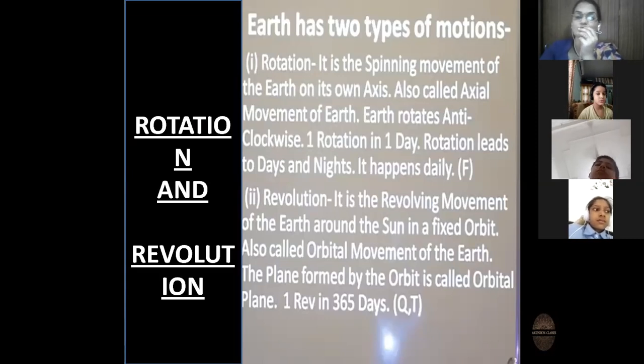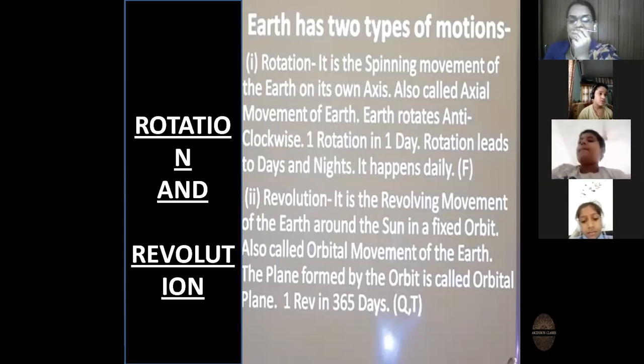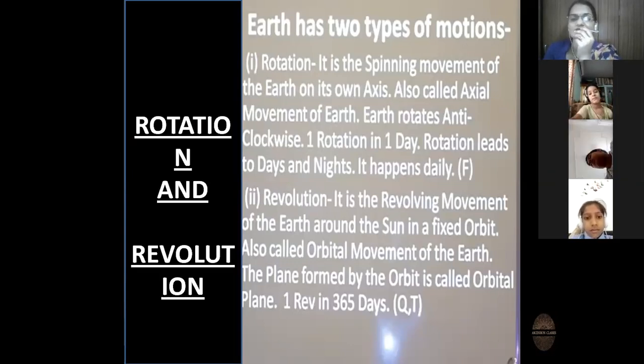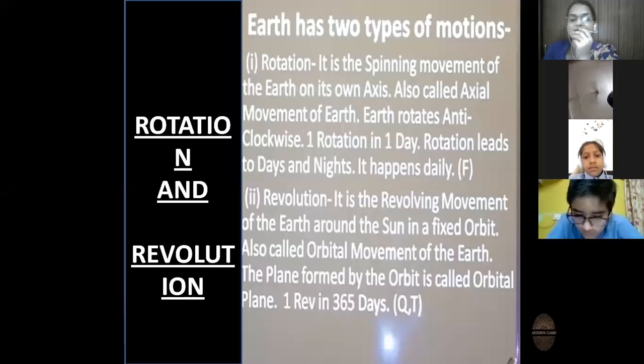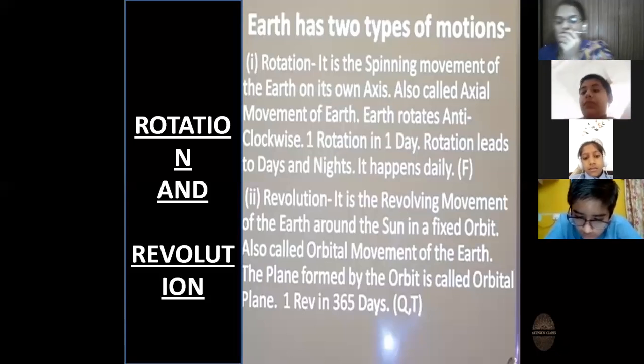Different places of the world have different times due to the rotation of the Earth. Rotation also causes tides in the ocean. Tides means waves moving at height. Winds and ocean currents also change direction because of the rotation of the Earth.